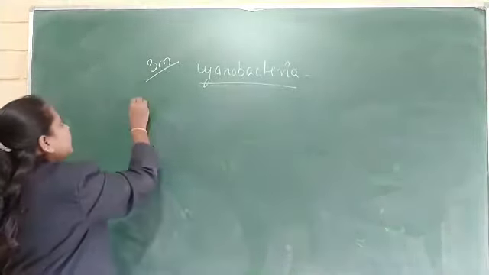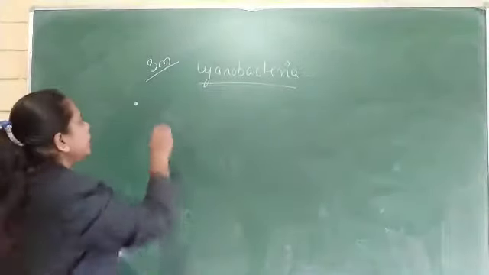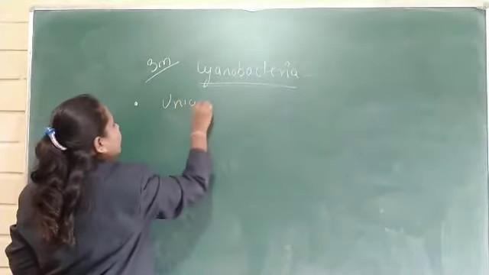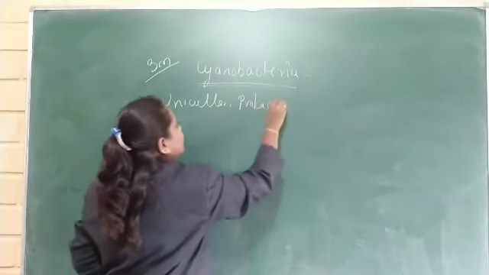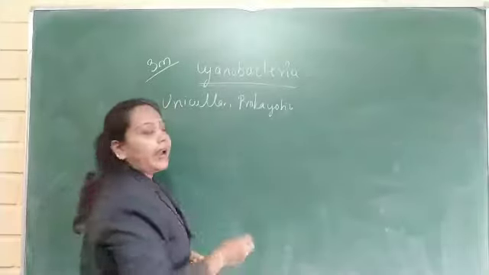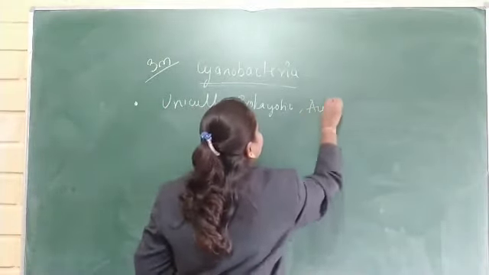Cyanobacteria is a bacteria. It is unicellular, prokaryotic, and autotrophic.